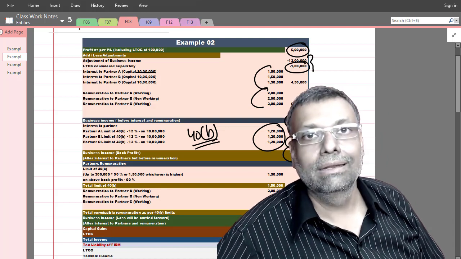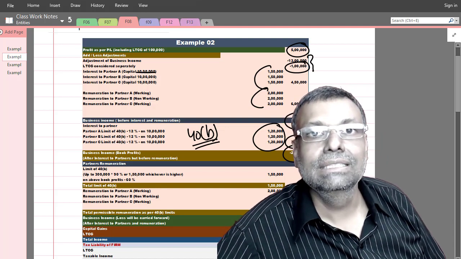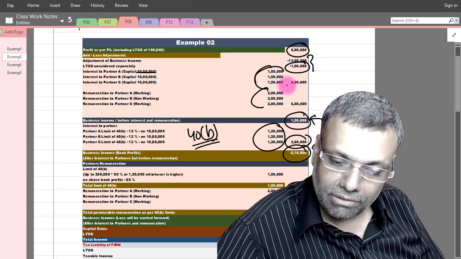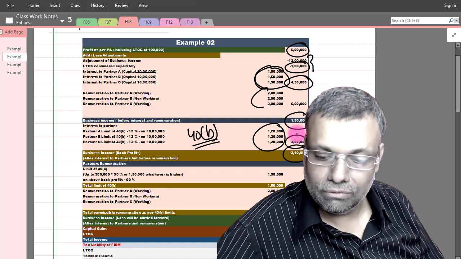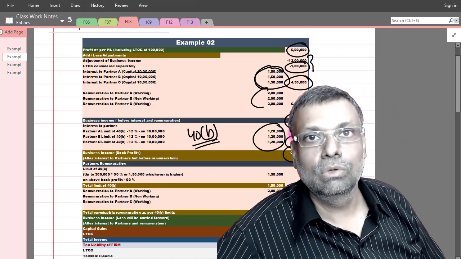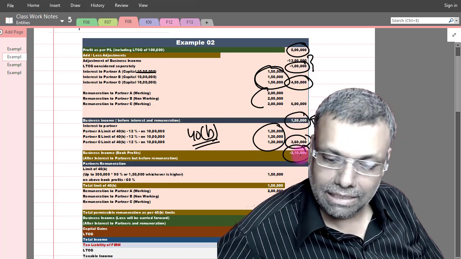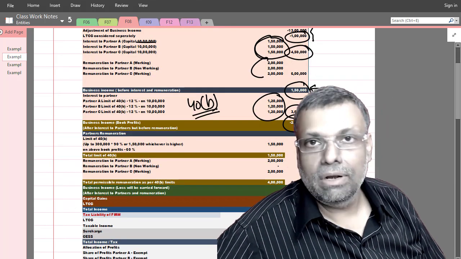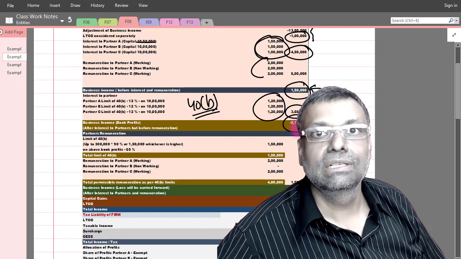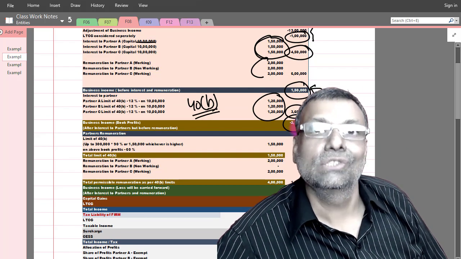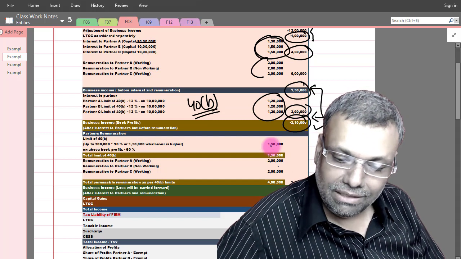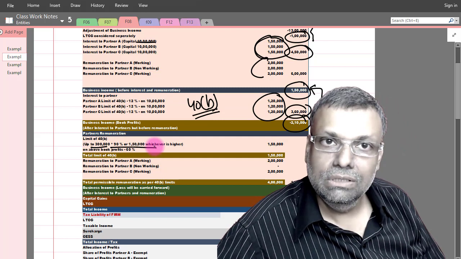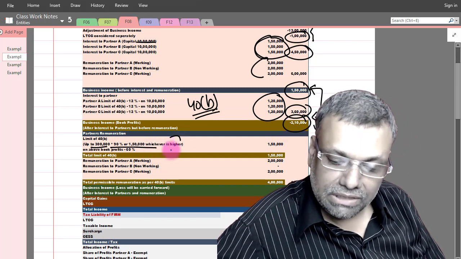Yes, you can do that. In other words, section 40B is a disallowing section. It is not in fact an allowing section. So effectively, whatever you have claimed, total 4,50,000 interest, from that some portion is disallowed. In other words, what is permissible is permissible. So it converts into a loss. Now if my book profits, that means profits as per business income immediately before the remuneration, is a loss, a negative figure, then in that particular case, it is up to 3 lakhs, 1,50,000, or 90% of the book profit, whichever is higher.